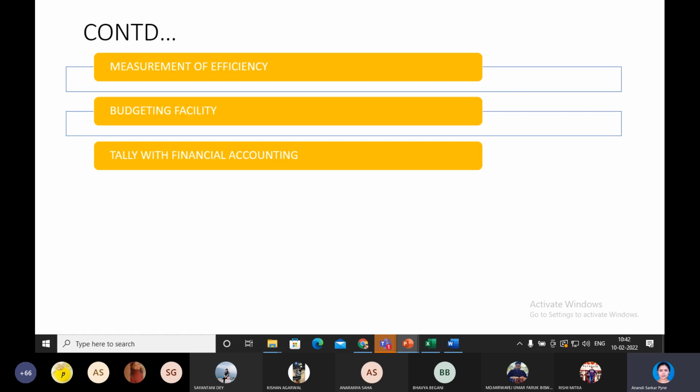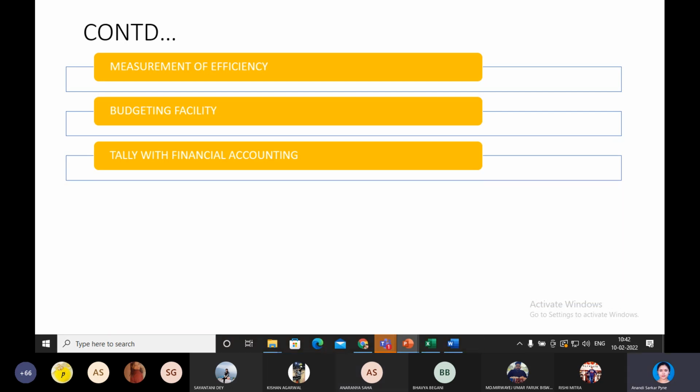That is done when we relate, when we tally the financial profits with that of costing profit, when we tally the financial accounting items with that of cost accounting items. So costing helps in such tallying of financial accounting and cost accounting, which is necessary for planning and decision making and understanding the exact profitability figure, costing figure, and other financial activities of the concern.